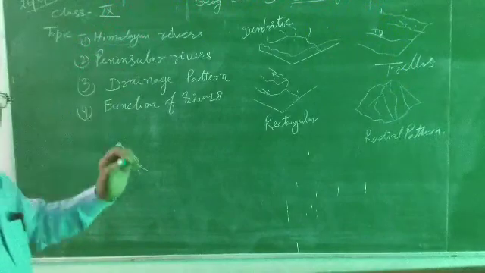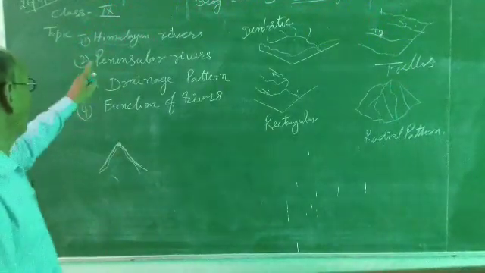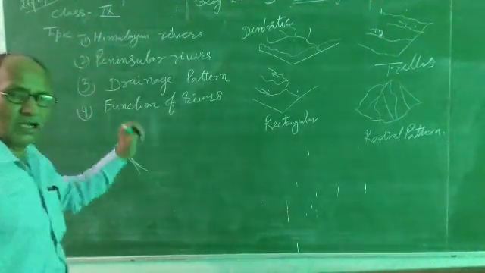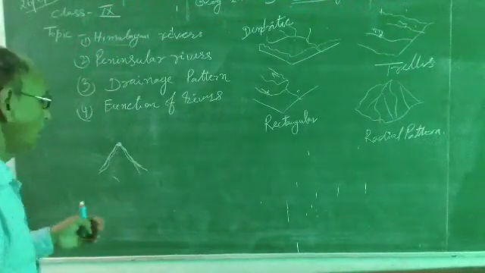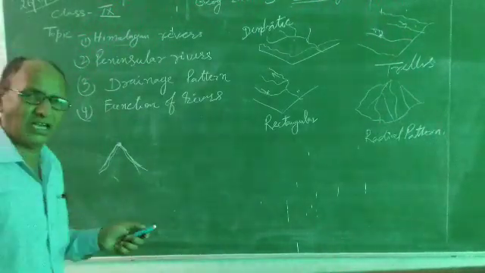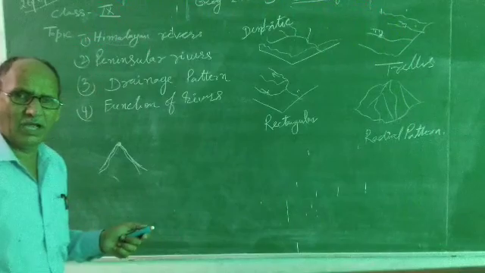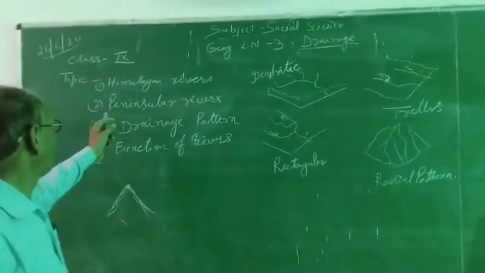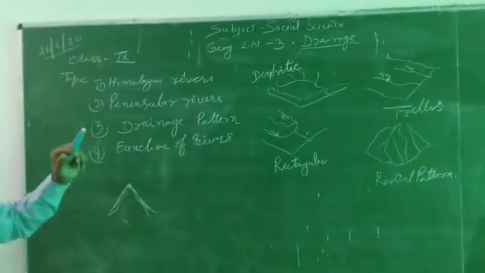Second difference, example wise: Himalayan rivers, Ganga, Brahmaputra, Indus. These are the largest rivers of India and originate from the Himalaya.